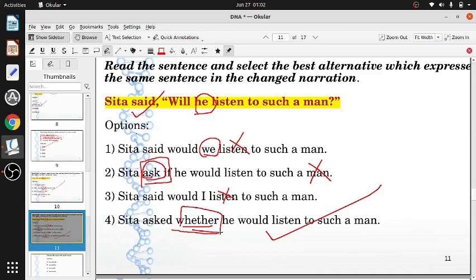She asked whether he would listen to such a man, that is also correct. But here we have only one option, whether.